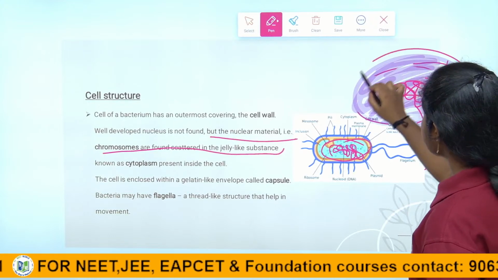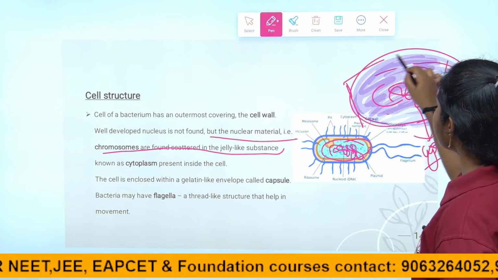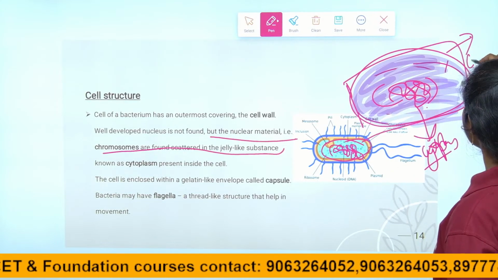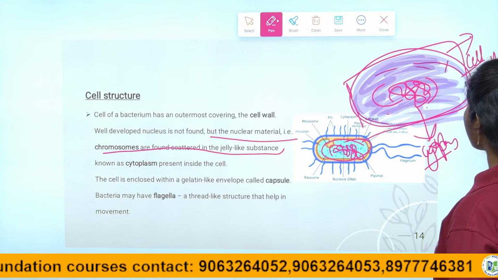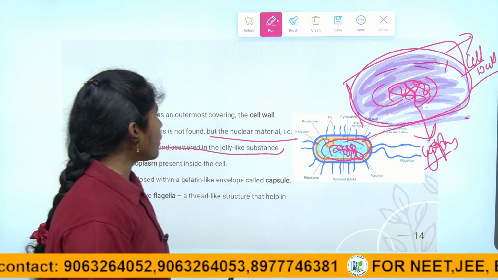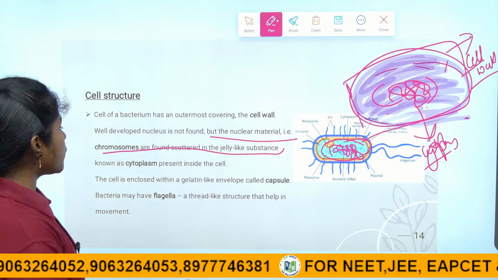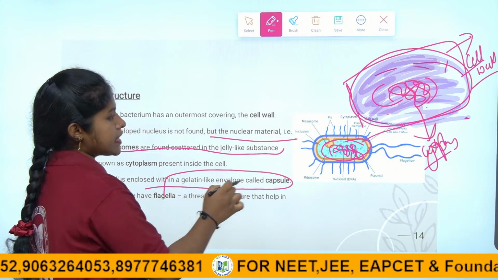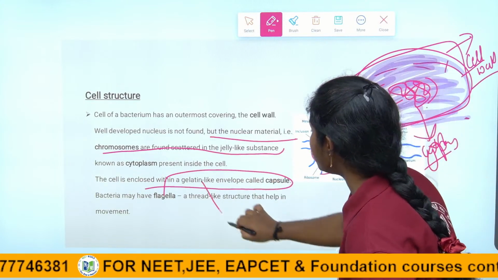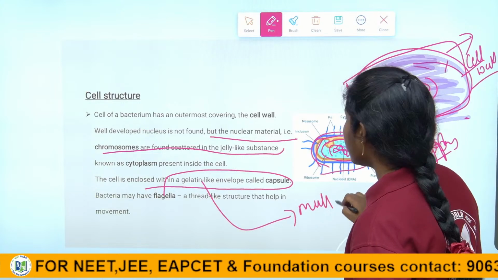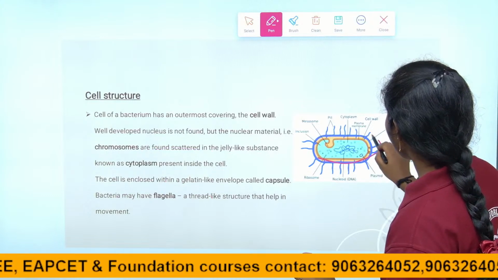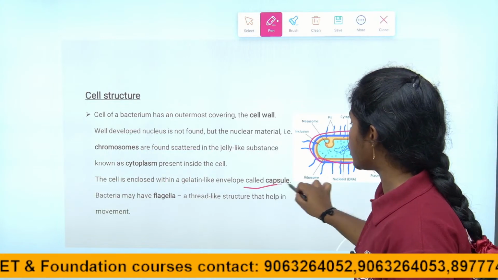So it is present inside the cell, but the outer covering is surrounded by a very thick outermost cell wall. That is why unicellular organisms can affect multicellular organisms, both plants and animals, right children? See here, the cell is enclosed with a gelatinous envelope called capsule. It is a gelatinous, mucilage, jelly like substance covered around the cell. We call it as capsule, right children?